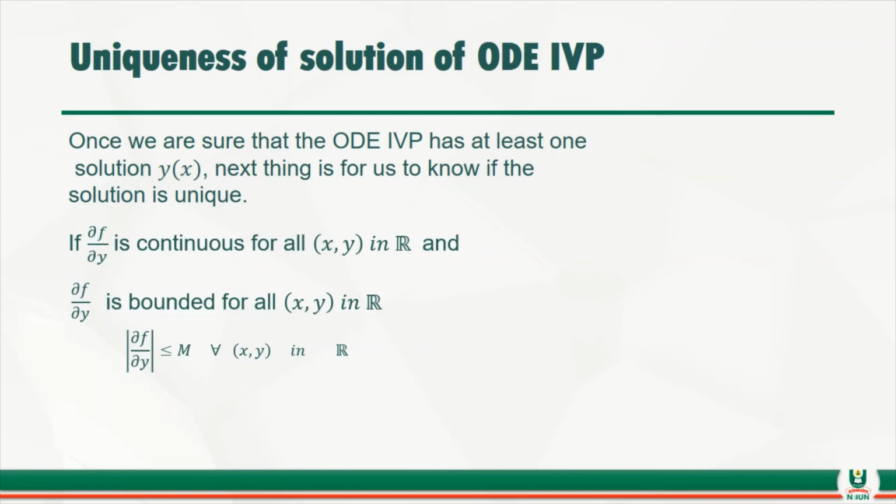Okay, so that is the first thing. The second thing now is that the partial derivative, in absolute value, must be less than or equal to M for all x and y in the domain. So if that is the case, then we can say that the solution we are talking about actually exists and the solution is actually unique. Thank you very much.